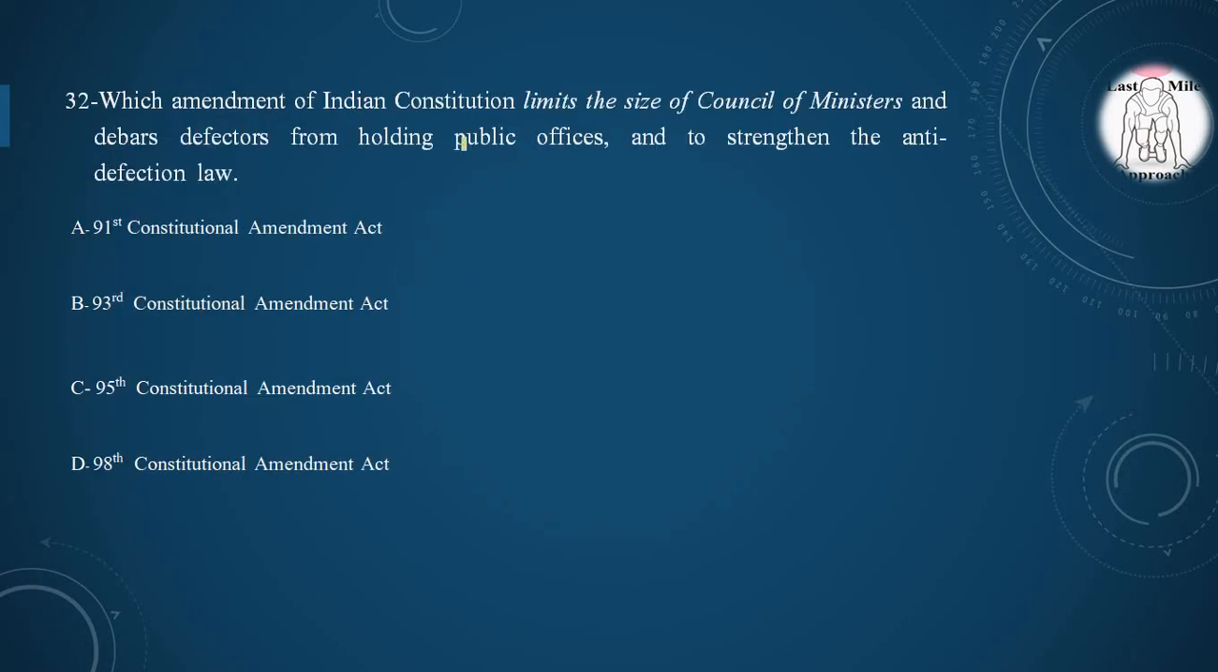Next question, which amendment of the Indian Constitution limits the size of the Council of Ministers and debars the defectors from holding public offices and to strengthen the anti-defection law? Option A, 91st Constitutional Amendment Act. Option B, 93rd Constitutional Amendment Act. Option C, 95th Constitutional Amendment Act. Option D, 98th Constitutional Amendment Act. And the correct option is option A, 91st Constitutional Amendment Act limits the size of Council of Ministers and debars the defectors from holding public offices, strengthening the anti-defection law.